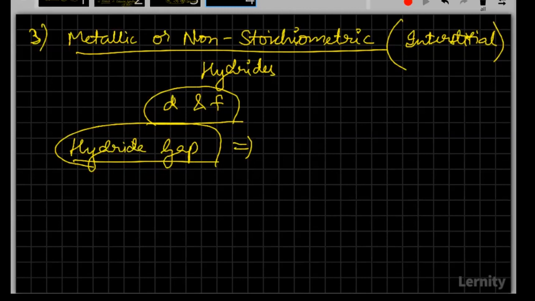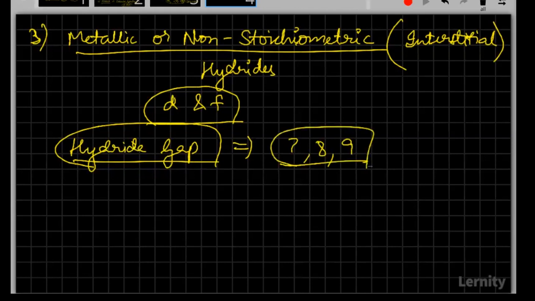Be specific about what the groups are. Only 3 of you have answered correctly. So please remember the metals of group 7, 8 and 9.